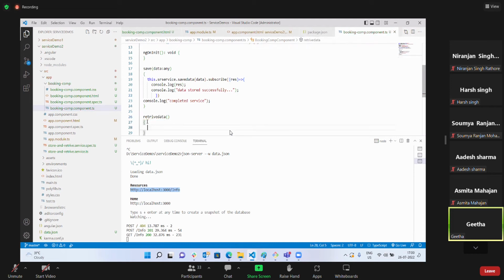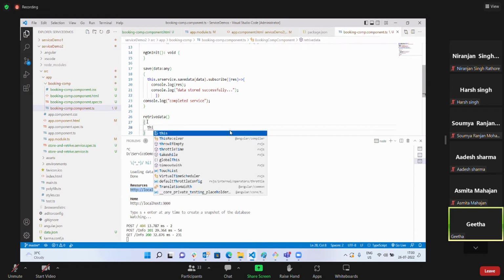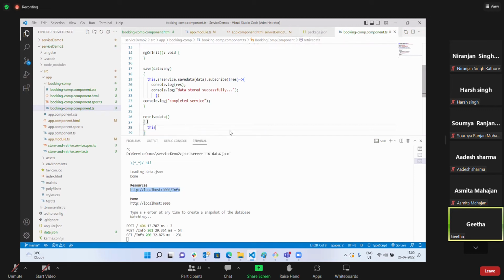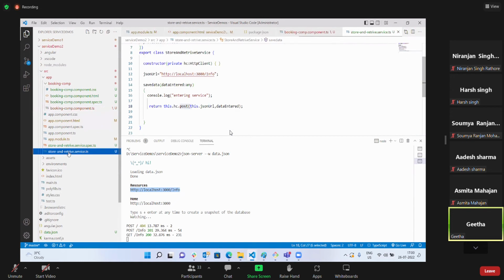What is retrieve data going to do? It is going to make an HTTP client call and read the data from the server. So let me send it to my service. Inside the service, I'll do all the job. Service dot, I'll create a method called getData. As of now, I'm terminating; I'll subscribe to it later.